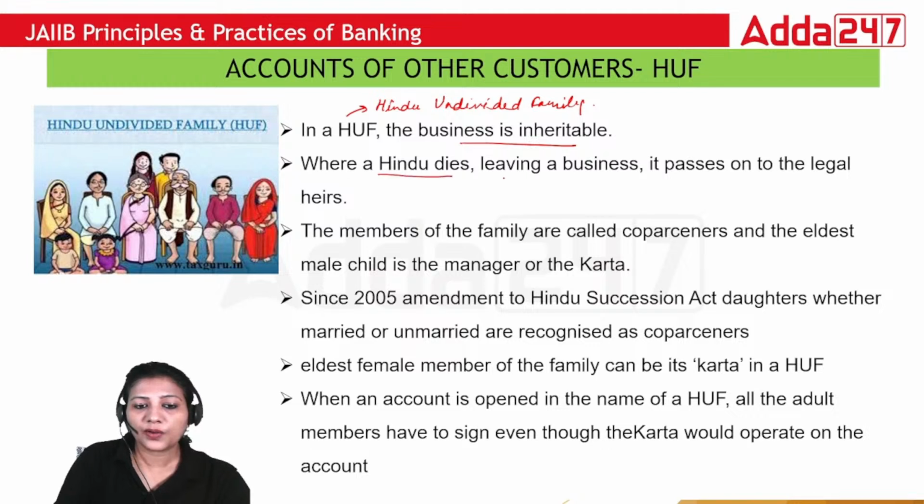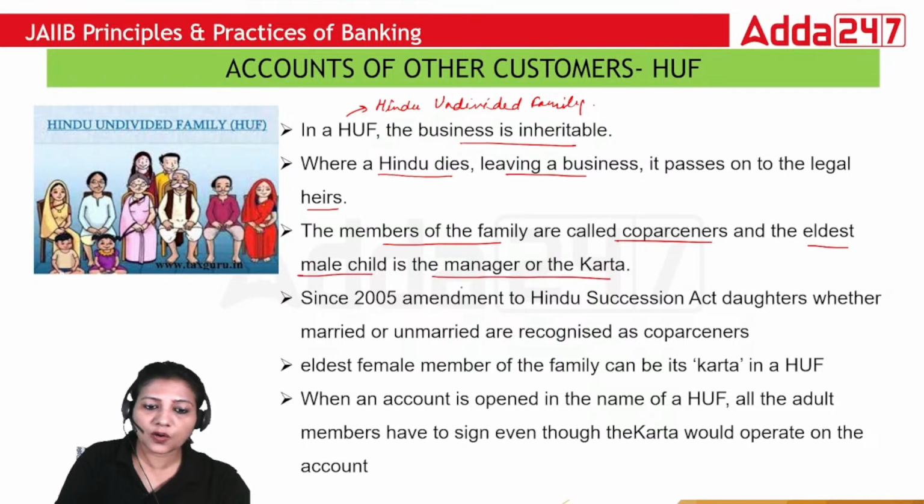Where a Hindu dies leaving a business, it passes on to legal heirs. Members of the family are called partners, and the eldest male child is the manager or the karta. All the rest of the family members are called co-partners, and the eldest male child or the senior most person will be the manager or the karta of the HUF.